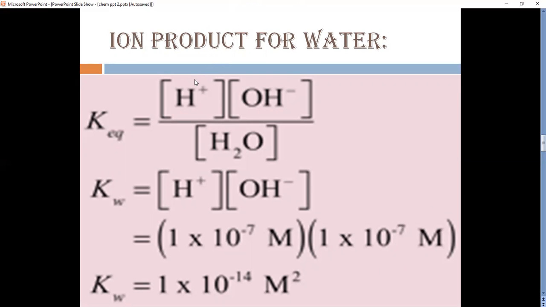Here I explain that the concentrations of H plus and OH minus are equal at 25 degrees centigrade, and the values are 1 multiplied by 10 to the power minus 7 molar for H plus, as well as for OH minus, 1 multiplied by 10 to the power minus 7 molar. When we calculate it, finally the value of Kw is 1 multiplied by 10 to the power minus 14 M squared.